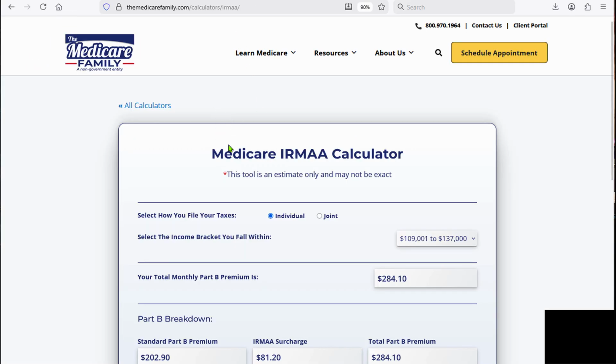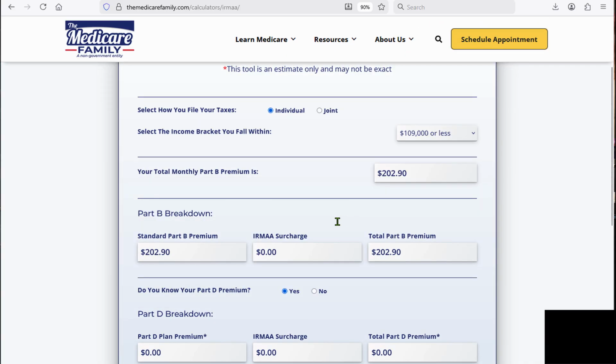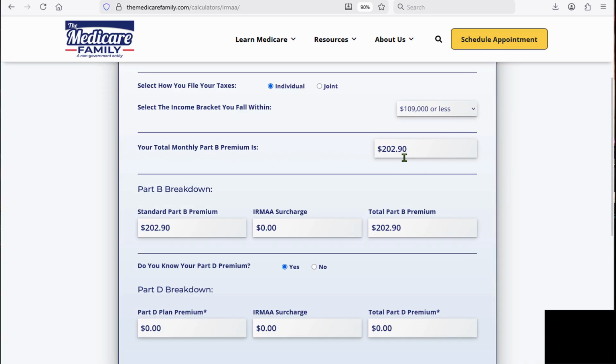What I like about this site is that it has a calculator, and I find it very useful. You could just put in, let's do individual. If you're making less than $109,000, your premium will be $202.90. This is for 2026. And depending on your insurance plan, as we mentioned, you will have no premium on your Part D, your prescription. But watch what happens when it goes up.